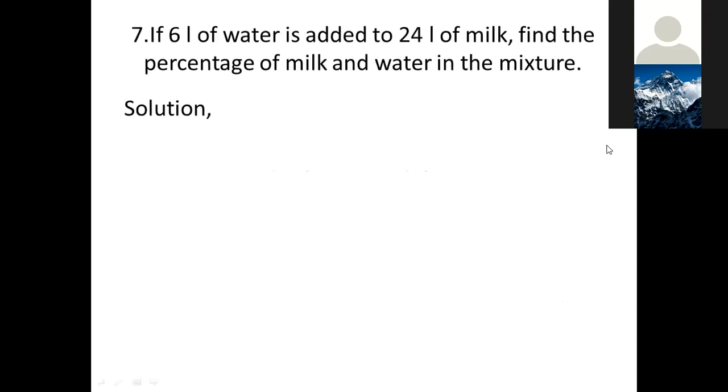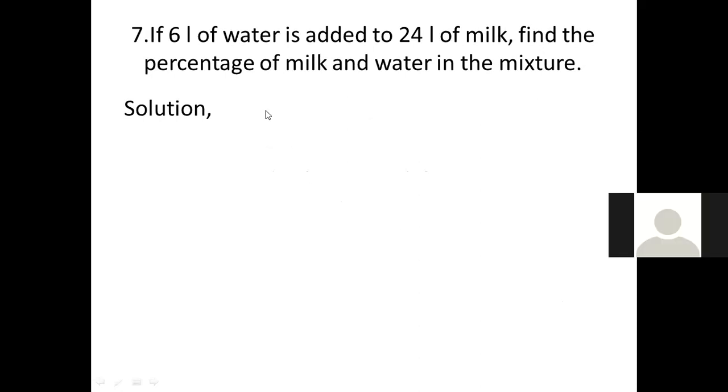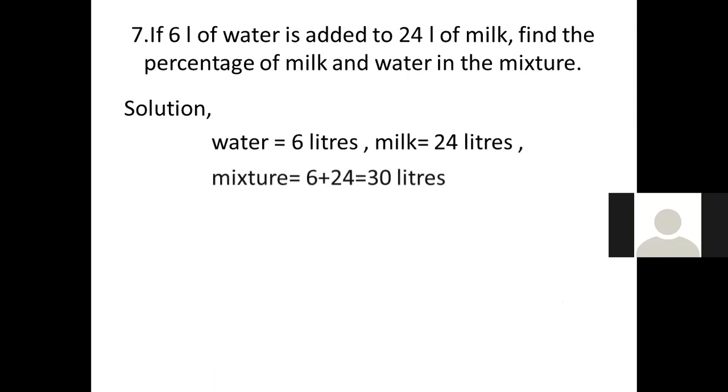Disant, can you read this question? If 6 liters of water is added to 24 liters of milk, find the percentage of milk and water in the mixture. Good. To find the milk and water percentage, first of all, we have to find the total. Mixture is what? 6 plus 24, it will be 30 liters.